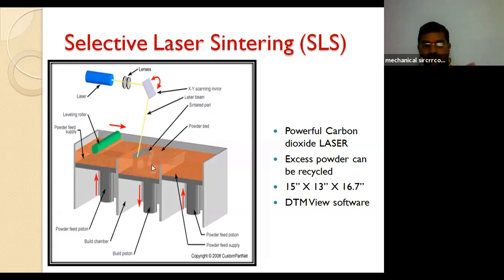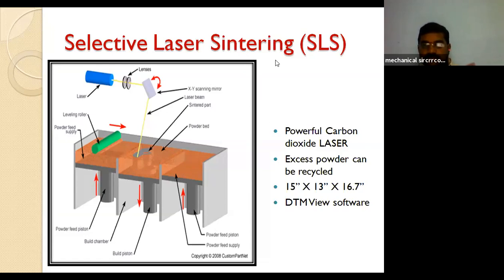After completion of each layer, if there is any excess material deposited here, I mean unsintered material, this leveling roller comes and rolls over the building cavity, the build chamber. The excess material goes to the collecting chamber, and the powder feed supply again.